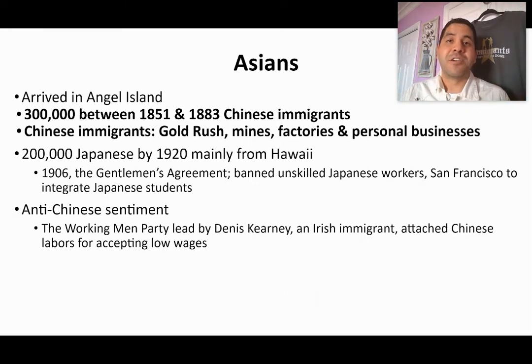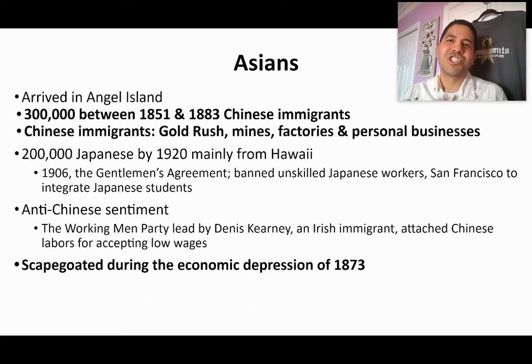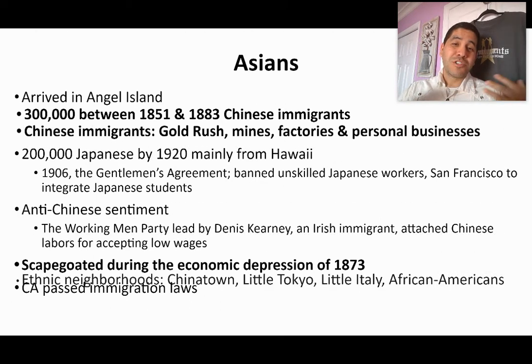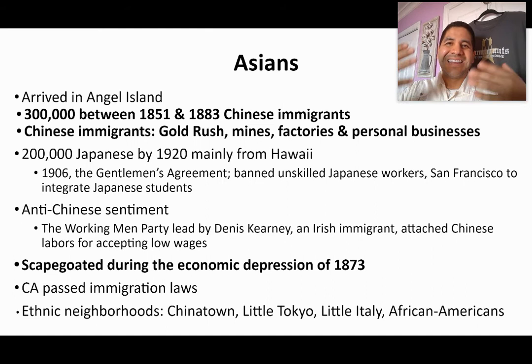So because of that, there was a full-on attack on Chinese immigrants. In 1873, we have an economic depression, and unfortunately, the Chinese were used as scapegoats. They were blamed for starting that economic depression, and now they are being persecuted like crazy. I'll show you guys a little bit of that. California starts to pass immigration laws. For the most part, they were minimal, but they did establish the foundation for future laws.